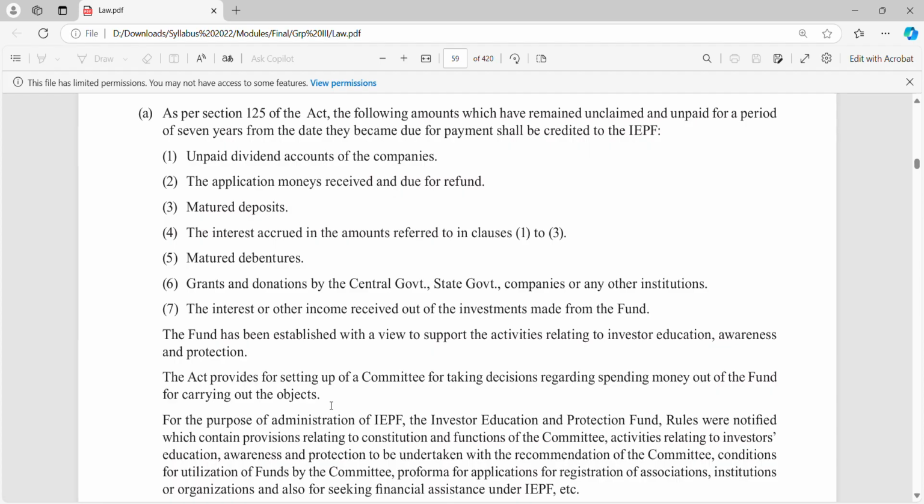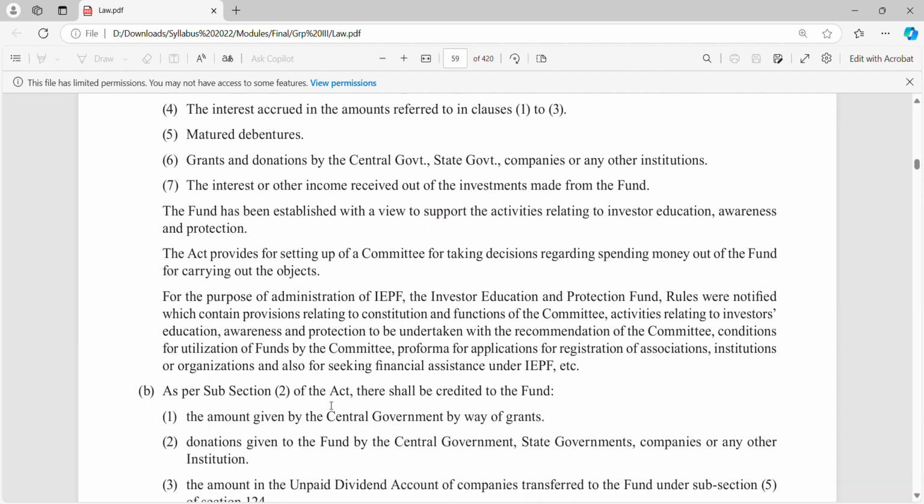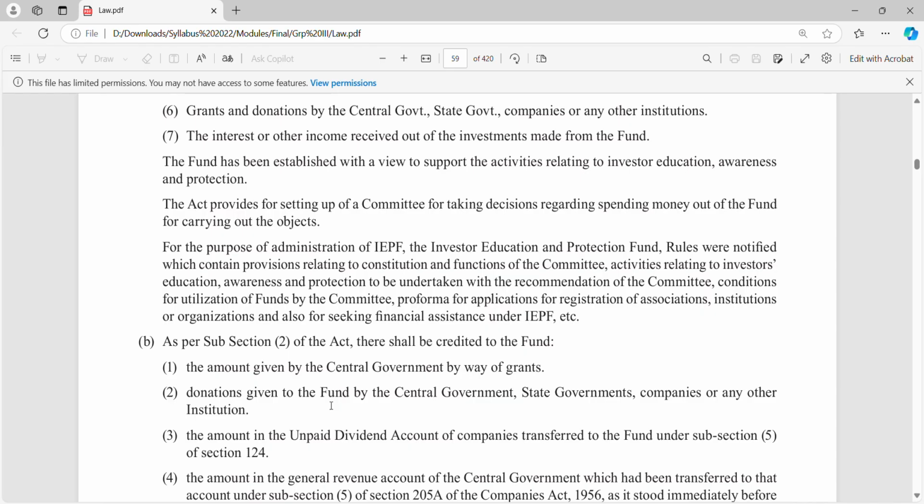The Act provides for setting up of a committee for taking decisions regarding spending money out of the fund for carrying out the objects. For purpose of administration of IPF, Investors Education and Protection Fund, rules were notified which contain provisions relating to constitution and functions. Now the Act has given us rules on how to administer IPF; rules are notified, rules are made for IPF. Okay. A committee was set up. Will IPF just run like that? No, a committee has been created for it. What are the functions? So IPF is an account which is operated with a good amount of rules, regulations, laws.